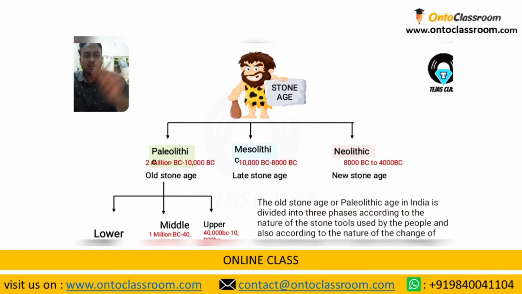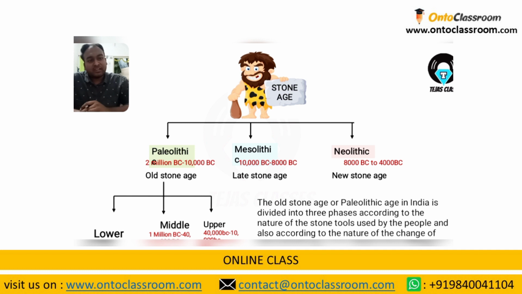We have seen the classification of the prehistoric period. Now again there is a sub-classification of the Paleolithic age, based on time period and use of tools: lower Paleolithic, middle Paleolithic, upper Paleolithic. Like kindergarten, LKG, UKG, in the lower Paleolithic people were new to the stone. In the middle, they started thinking of the tool, and in the upper Paleolithic, they started making tools out of stone and killing animals and eating them. So this is basically about the Paleolithic.